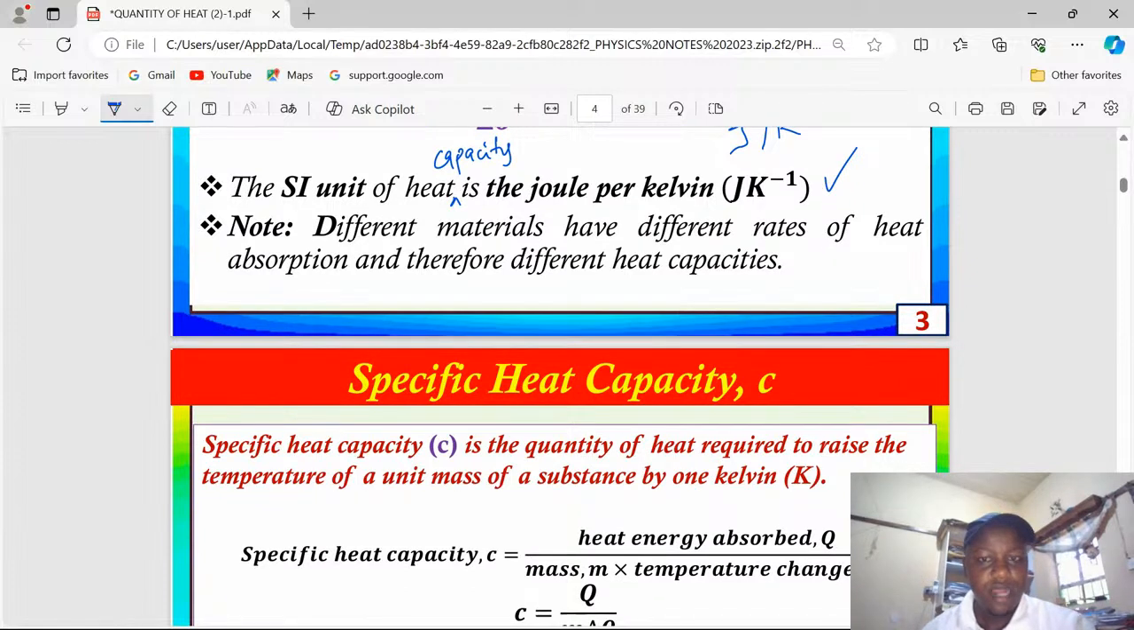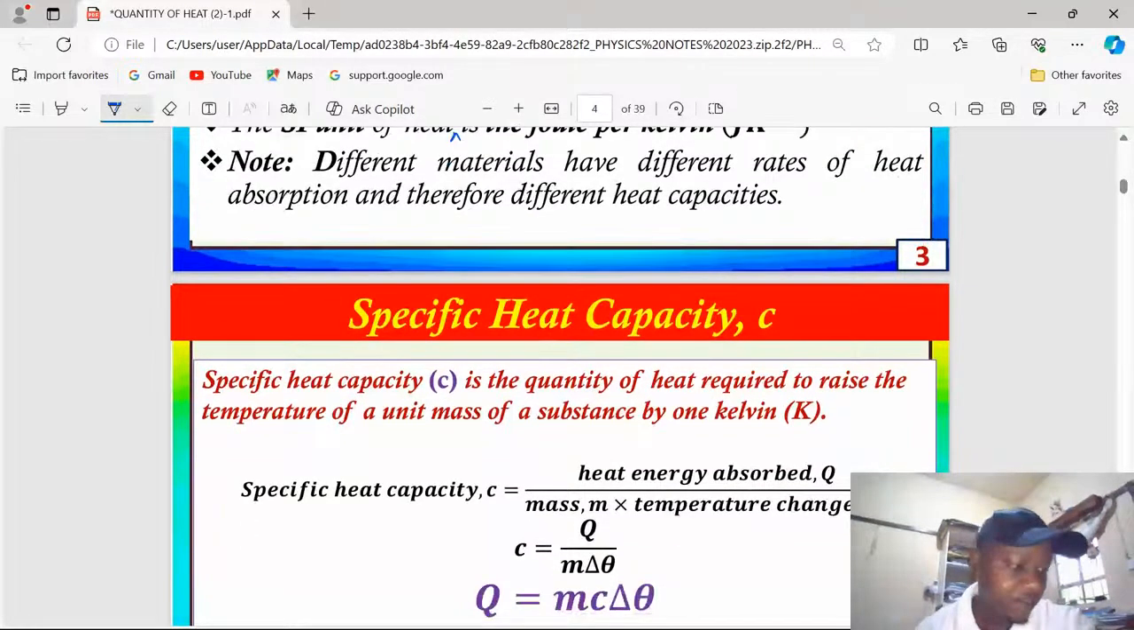Different materials have different rates of heat absorption and therefore different heat capacities. What has not been captured is that different materials have different rates of releasing heat, or rather emitting heat. Emission of heat is directly proportional to absorption of heat. The faster a body can absorb heat energy, the faster it can release the same heat energy. So different materials or different substances will have different heat capacities.